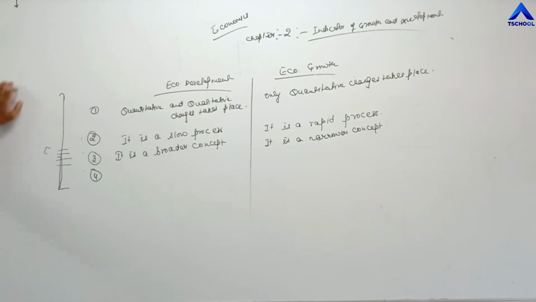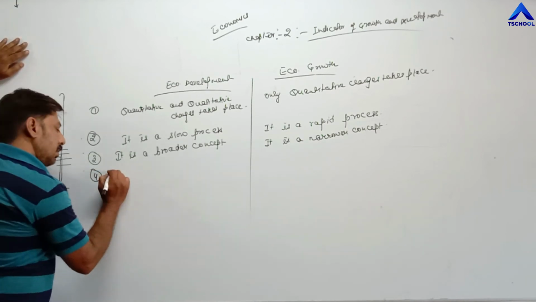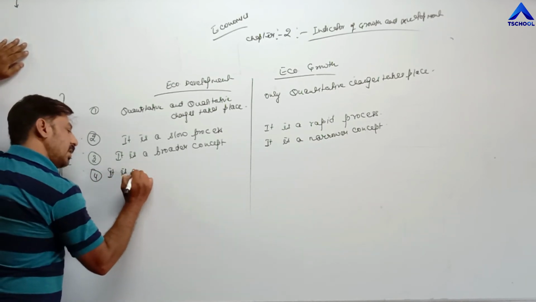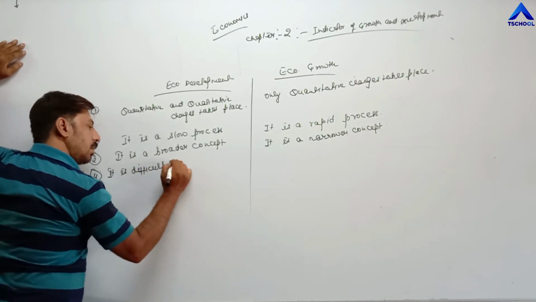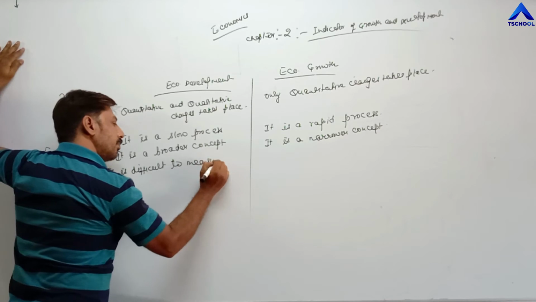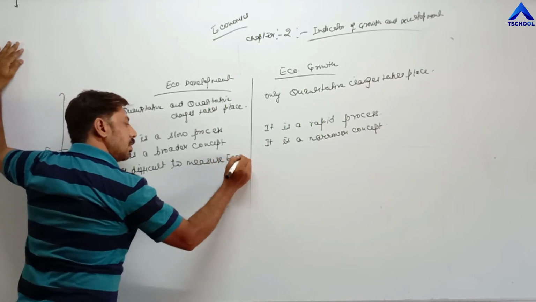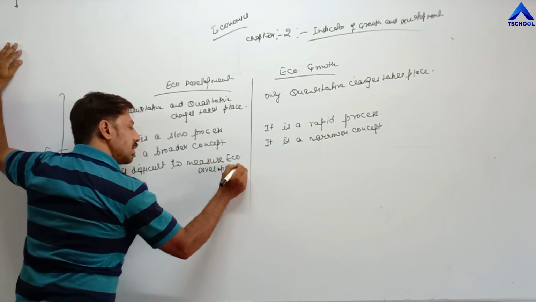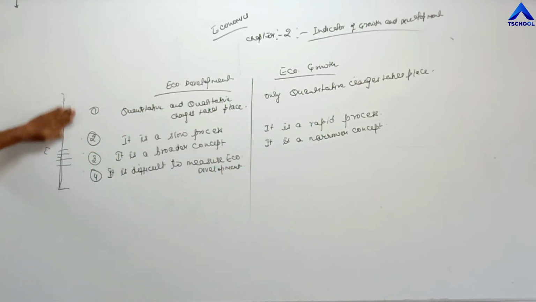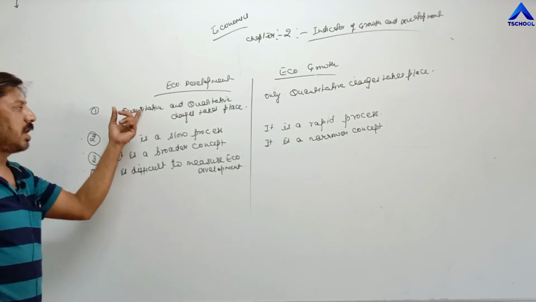Fourth difference: it is difficult to measure economic development. It is very difficult to measure economic development. Reason: economic development includes both quantitative and qualitative changes.